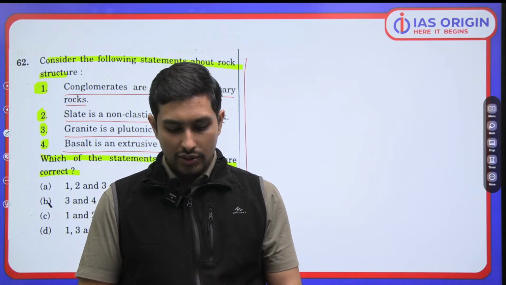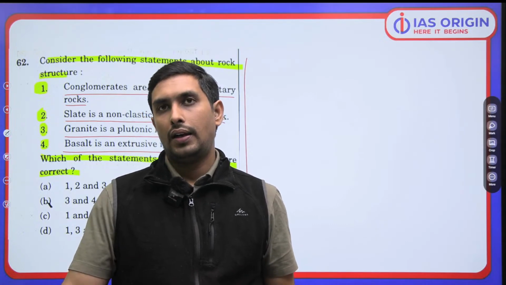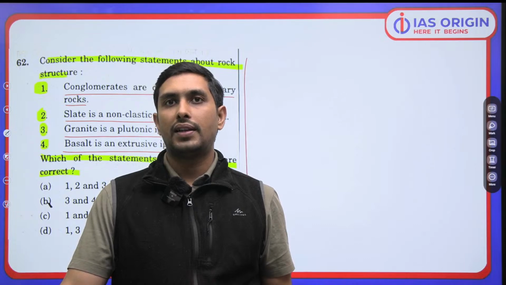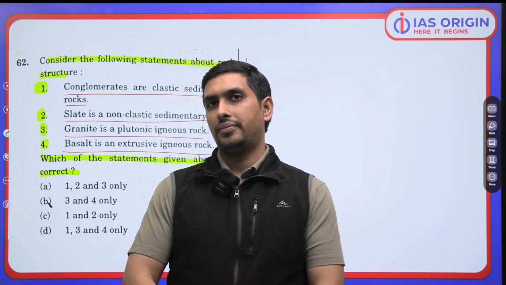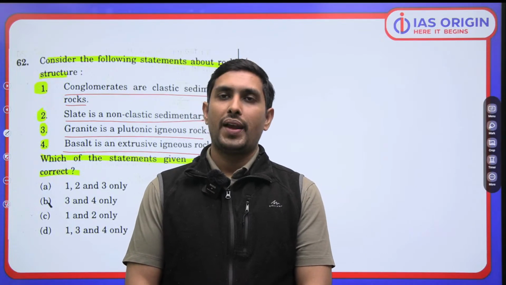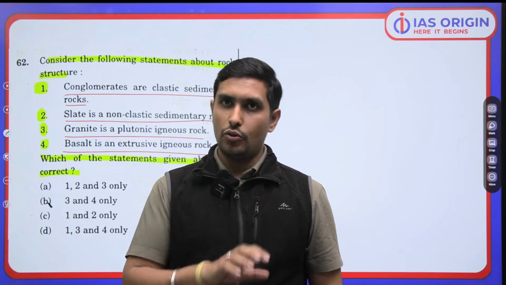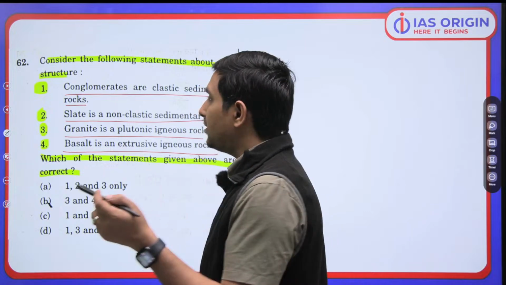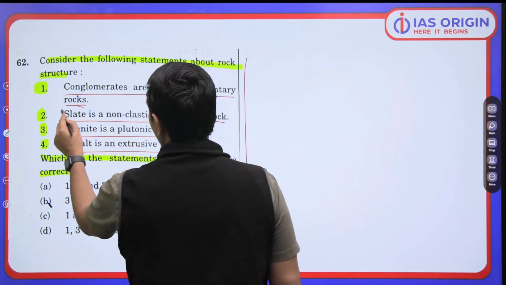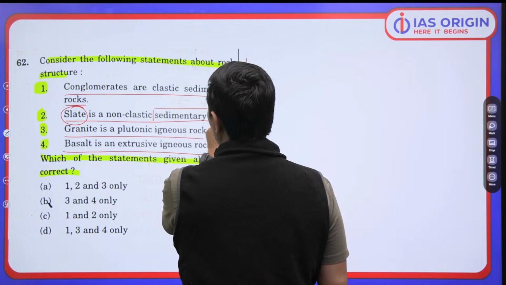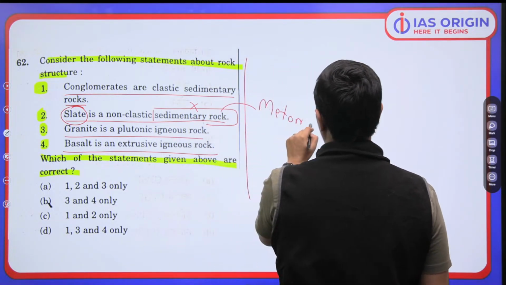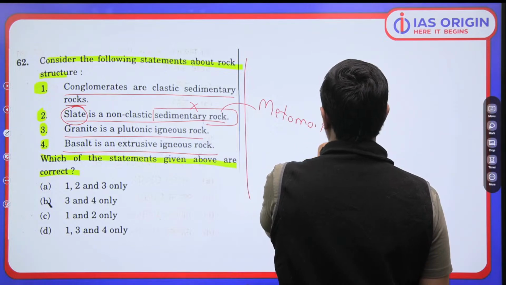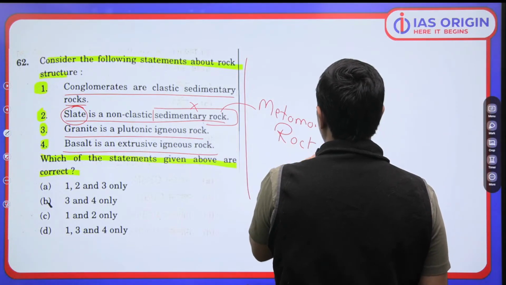अब आप एक चीज नोटिस करो कि हम जब भी बात करते हैं स्लेट की, so what kind of rock is slate? That's my question first of all. Shale is a sedimentary rock, no doubt, but slate is not a sedimentary rock, right? Slate is a metamorphic rock, है ना? है कि नहीं है बताओ पहले.